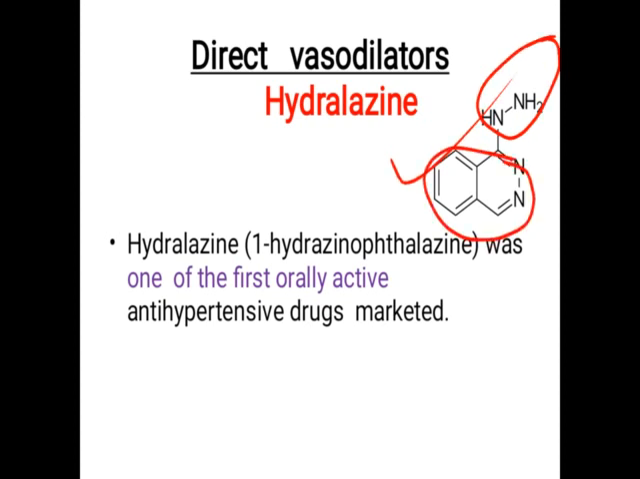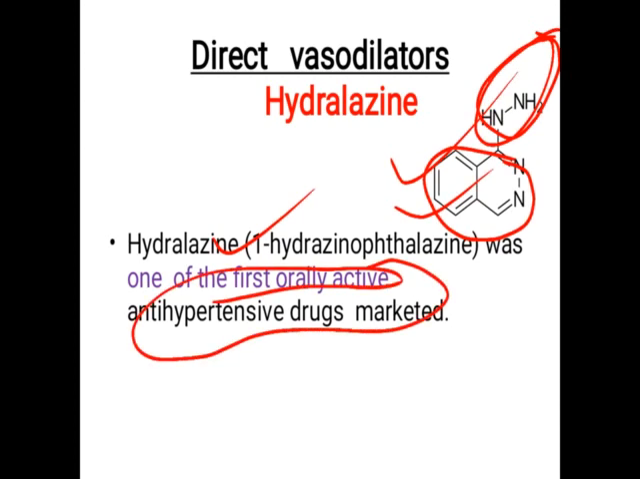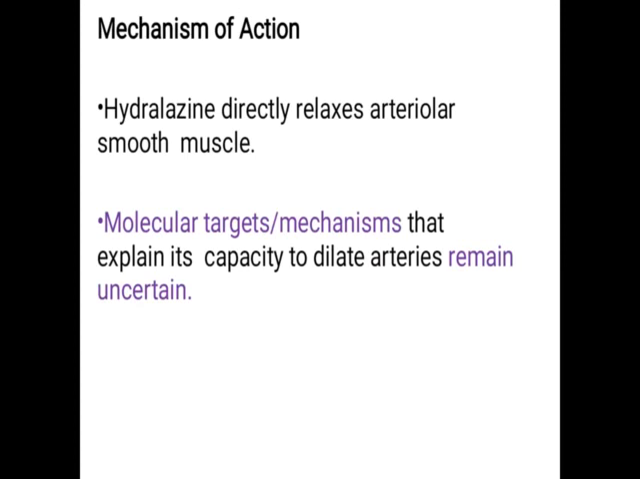So hydralazine is called 1-hydrazinophthalazine. This is phthalazine, this is hydrazine, so 1-hydrazinophthalazine. It is the first orally active antihypertensive drug which was marketed. Now we'll move to its mechanism of action. Until now the mechanism of action of hydralazine is not certain. We cannot say. Sometimes it may act by one mechanism, sometimes by a second mechanism. But how it dilates the artery, that mechanism remains uncertain.